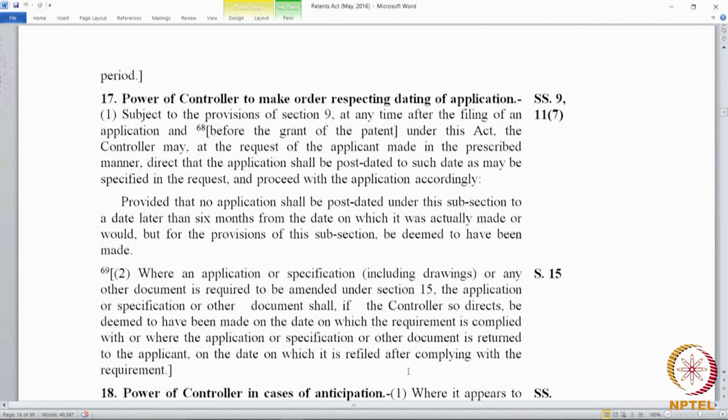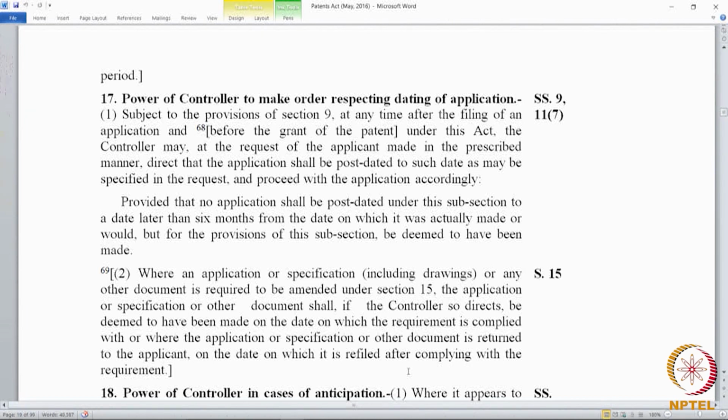Okay. So, under section 9, if an applicant makes a request in the prescribed manner, it shall be post dated, and once it is post dated, for all practical purposes the date of priority will be that date. Date of filing the application, we already mentioned, if you file for the first time, if you file a complete, then the date of filing the application is the priority. Then we do not use the word priority, we just say date of filing because that is the time at which it starts. So, it is an easier terminology. Date of filing, there was nothing filed before, so we say date of filing.